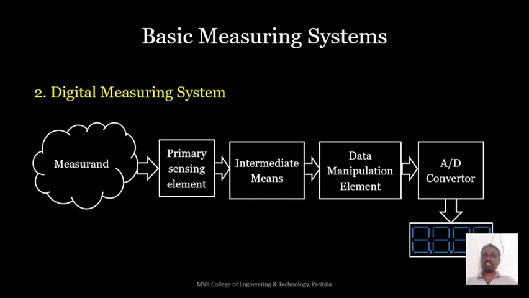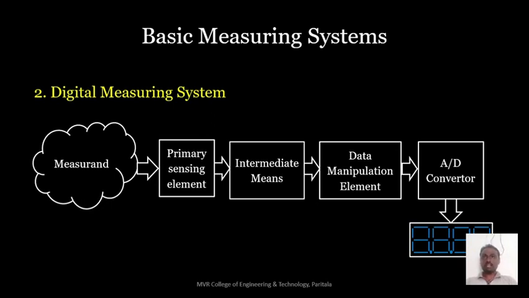So coming to the advantages of the digital measuring system over the analog measuring system, what might be the advantages? The first thing is more accuracy and more precision. Next, it is not possible to identify the exact value by using the needle, but it is possible with the digital display. One more thing is parallax errors in the analog measuring system, but in the digital measuring system we can identify the value exactly without any parallax error. So these are the basic advantages, which you know already.